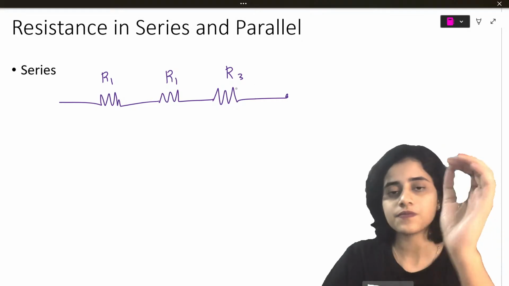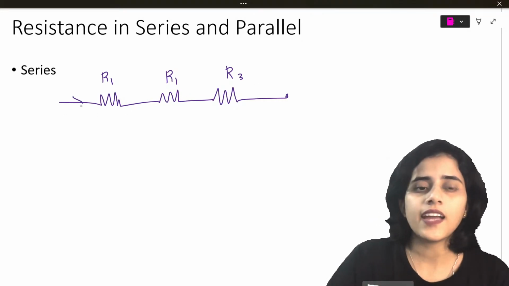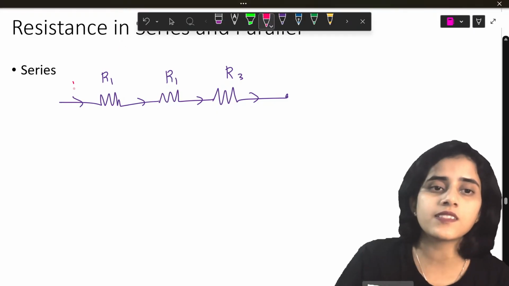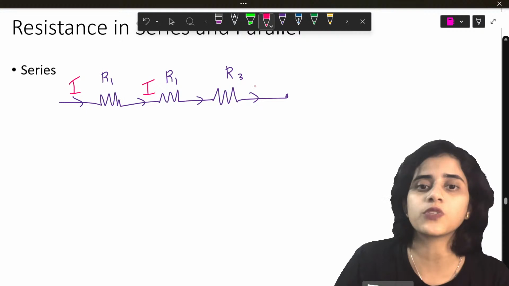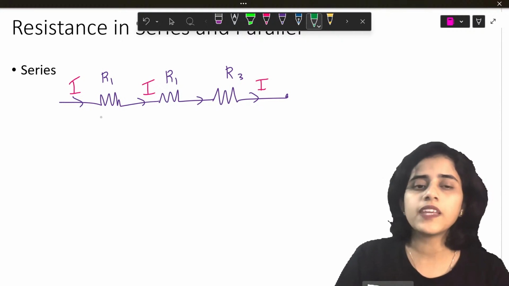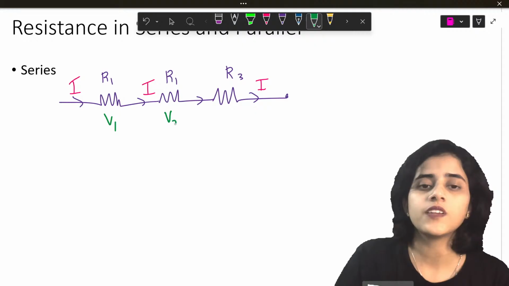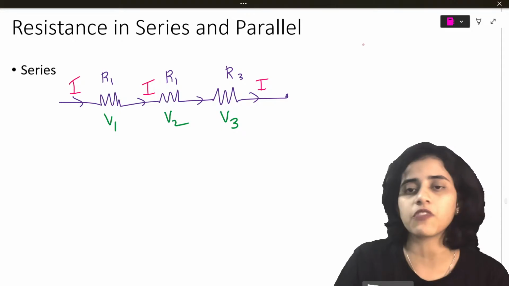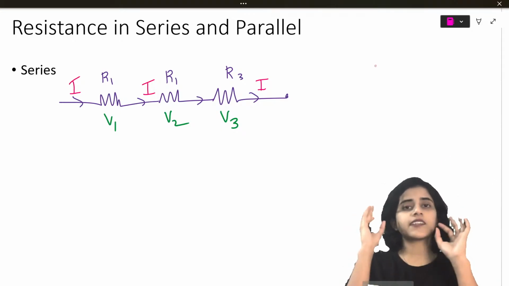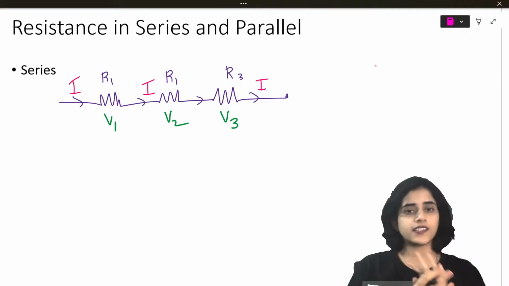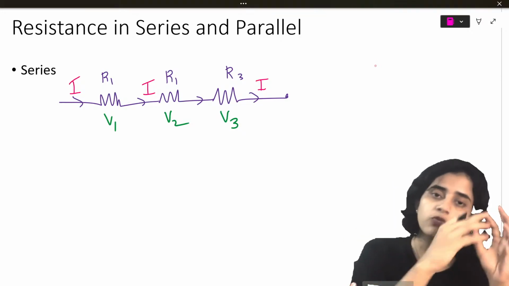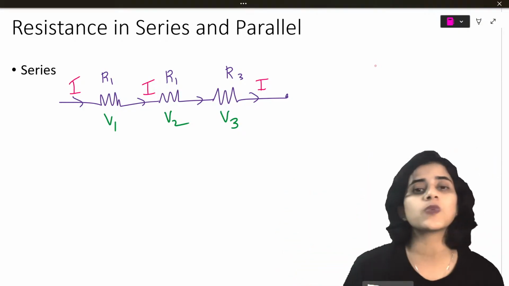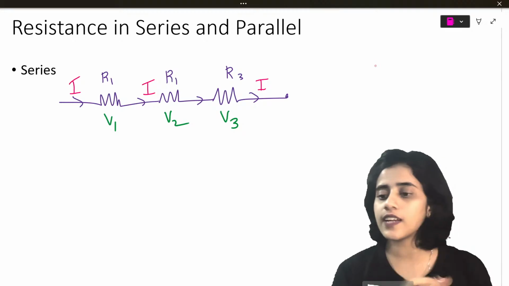R1, R2, R3, and they all have the same current. This is the most important thing that you need to know. They have different voltages V1, V2, V3. If you know this much, then you can easily do the derivation. So whenever something is connected in series, they will have the same current but different voltage. The total voltage coming from the battery will be split up between all the components. But all the components will get the same current. Students, that is something that you need to know.